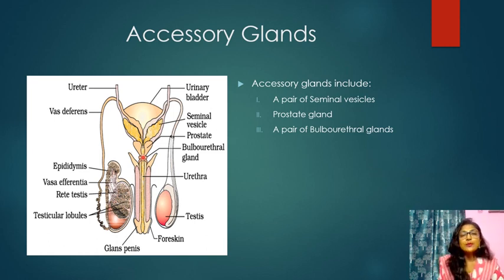With the help of this particular medium, all the sperm get the medium through which they can have their motile nature, and they can pass with the help of the urethra. So here we can tell that the urethra starts from the urinary bladder and extends through the penis and opens via the urethral meatus. With the help of the urethral meatus, it opens and releases the sperm.